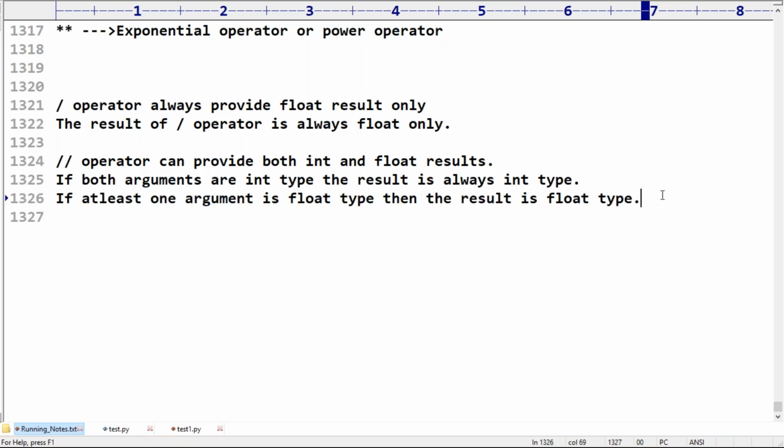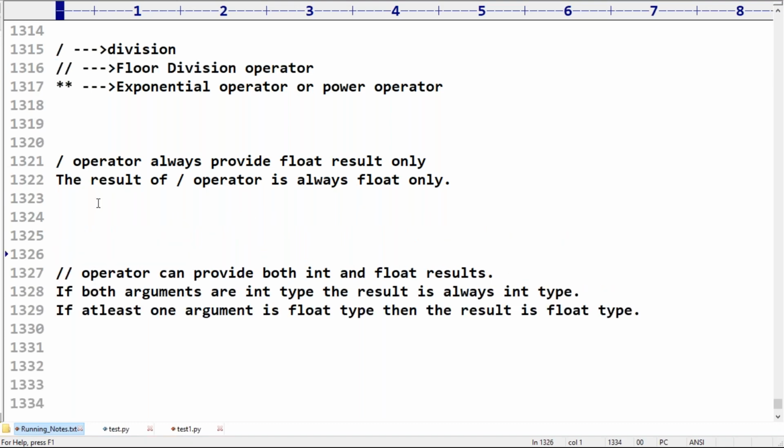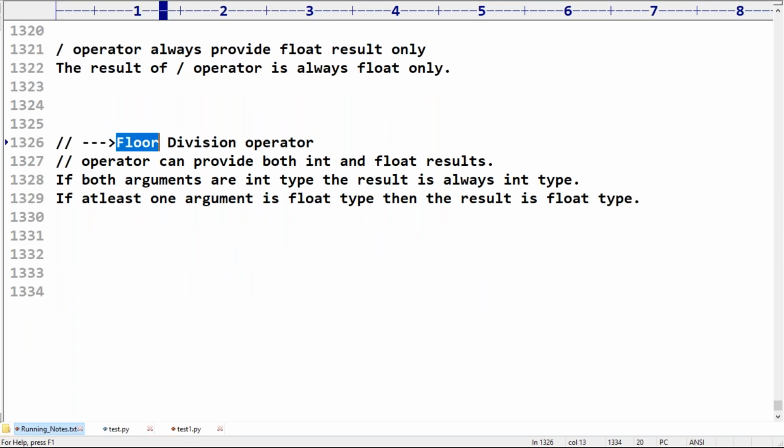Okay, next, one more thing you people should be aware of, sir. This operator is known as which operator? Please confirm. Floor division operator. What is the meaning of floor value?